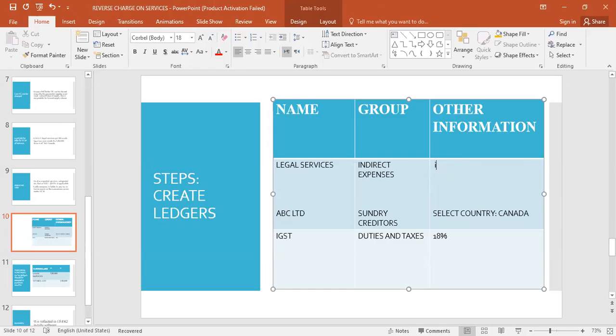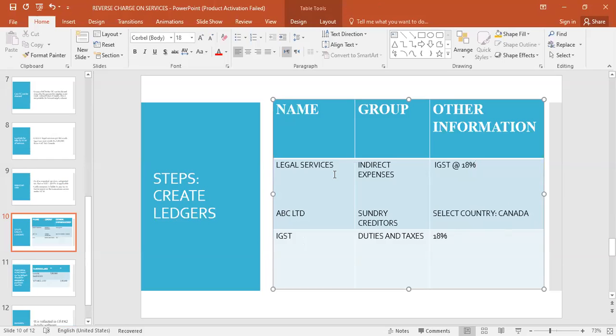So you have to create an IGST ledger at the rate of 18%, because you are buying from another country, so you have to pay IGST. Now you have to create a party named ABC Limited, under the category of sundry creditor, and select the country as Canada. Then create the IGST ledger under duties and taxes at 18%.